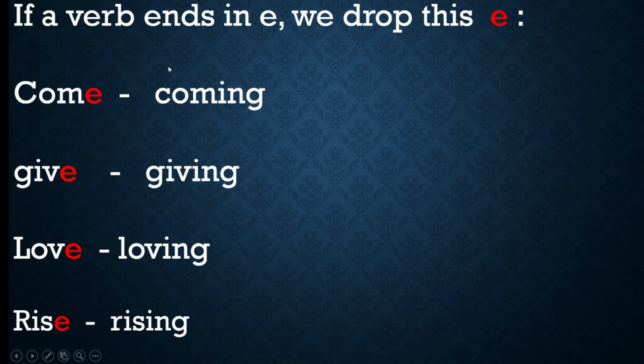Now, if a verb ends in E, we drop this E. One form we saw earlier, that is you simply add ing. Now here, if the last letter is E, what you should do is drop the E and then add ing. See, come, coming. Give, drop the E and then add ing, giving. Love, drop the E, loving. Rise, drop the E, rising. So keep in mind, if the last letter is E, you have to drop it and add ing.